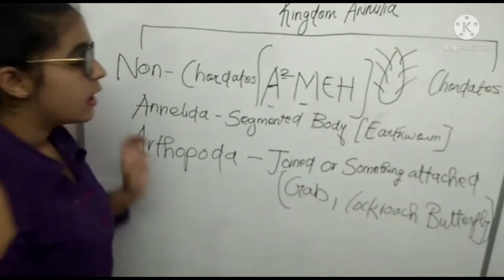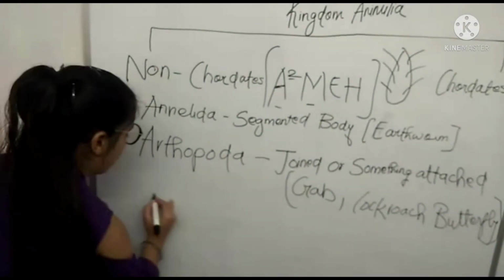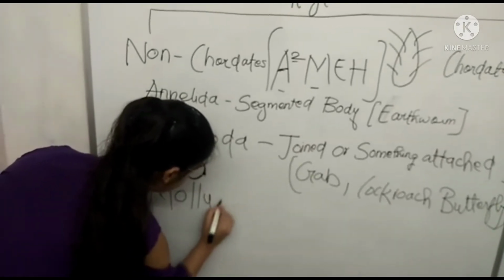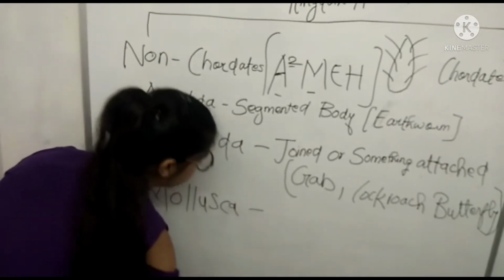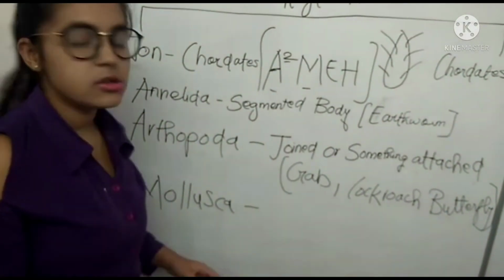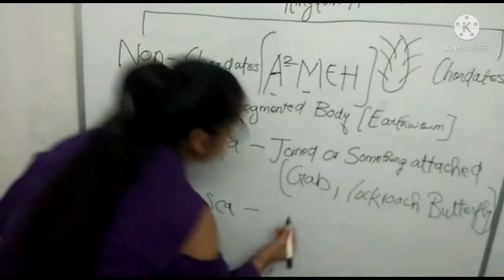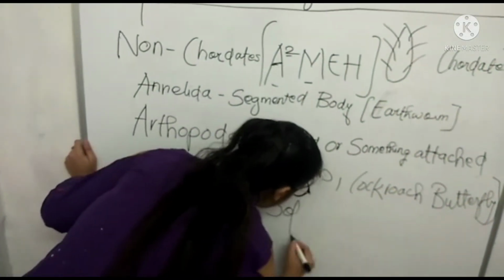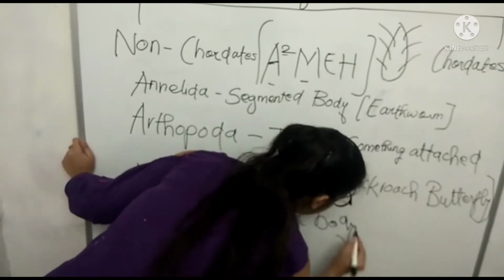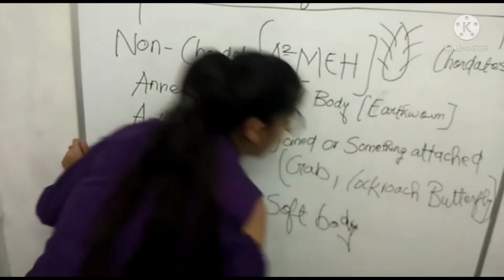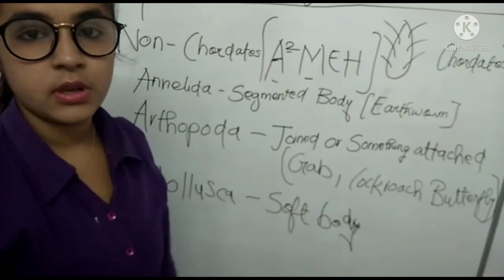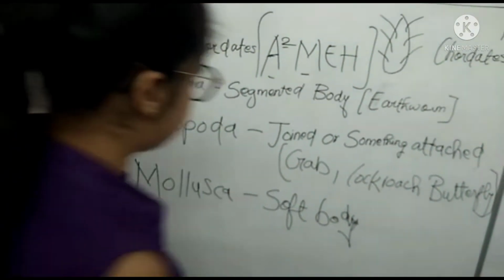Our third one, sorry, is Mollusca. M O. Here their characteristic can be defined as soft body. These animals have a soft body. Fine. Soft body. And here the example is snail. Snail is the best example for this.